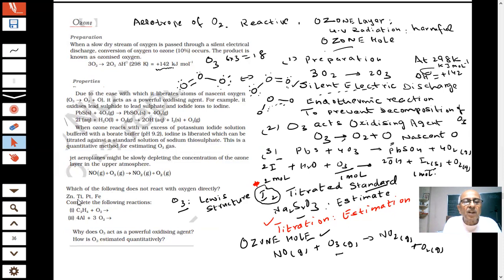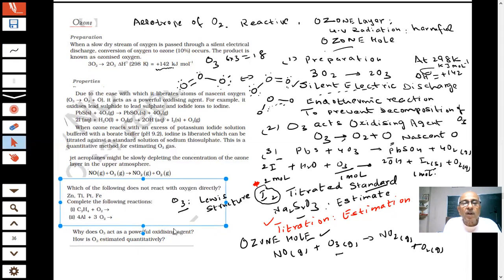You have zinc, Ti, platinum, iron. Which is very inert in this? Platinum, Pt, is very inert. And complete the following reactions.